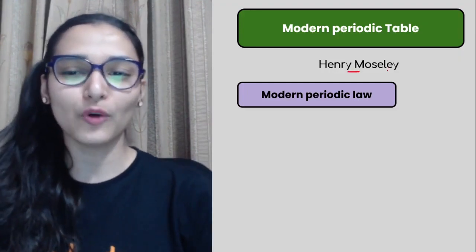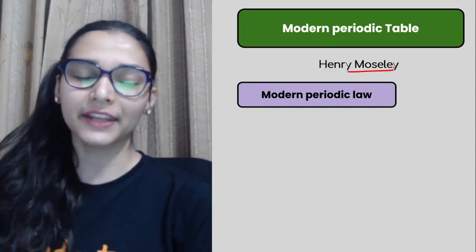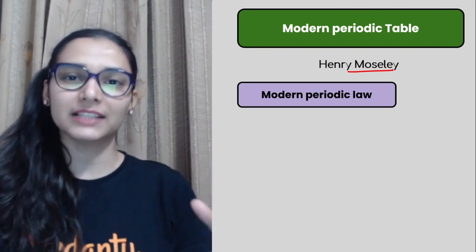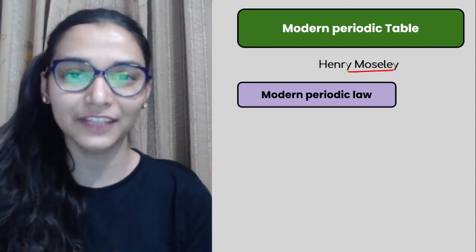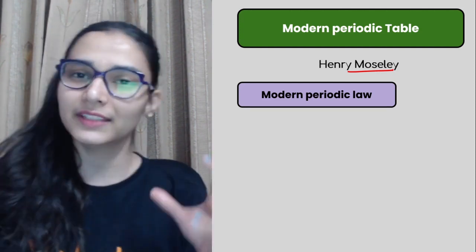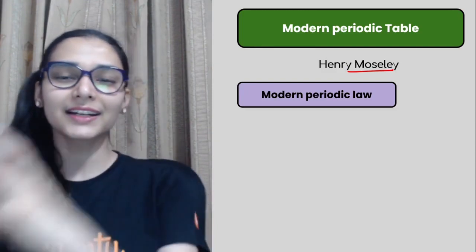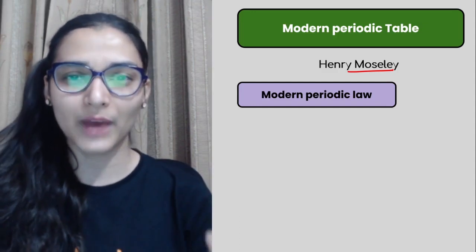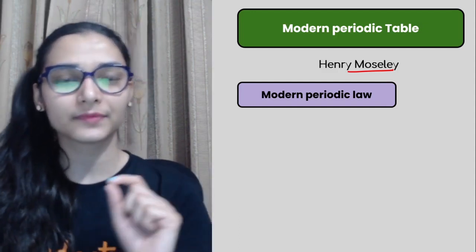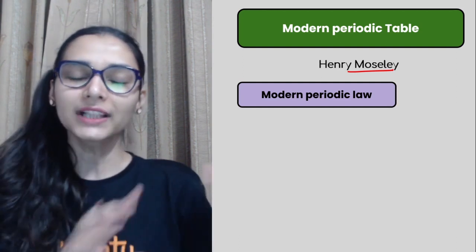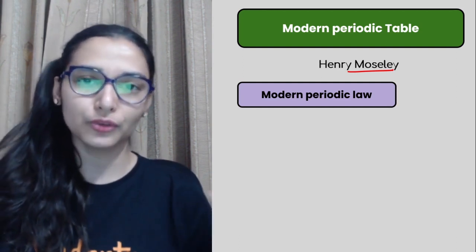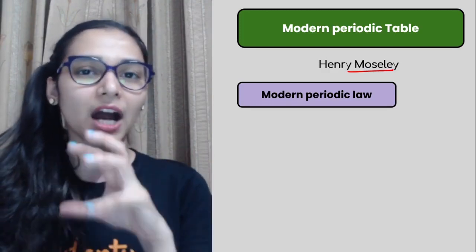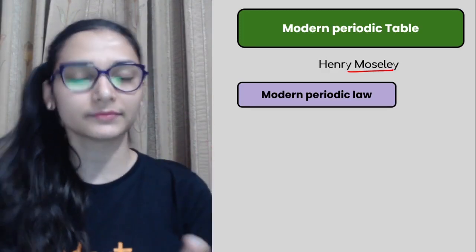So then finally Henry Moseley comes into the picture. And Henry Moseley was like, first of all, I will make the use of the classification that was given by Sir Mendeleev. So he took the elements in the same order and he started arranging them in increasing atomic number instead of atomic mass. So point to be noted, there is a change in property. All the early attempts of the classification were being done by taking atomic mass as a parameter, but now we are taking atomic number. ठीक है.